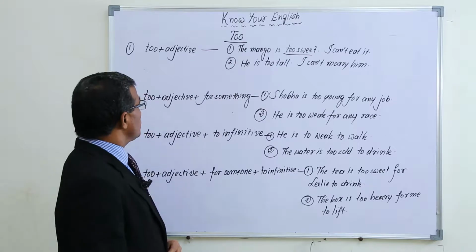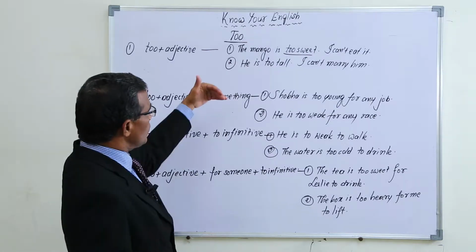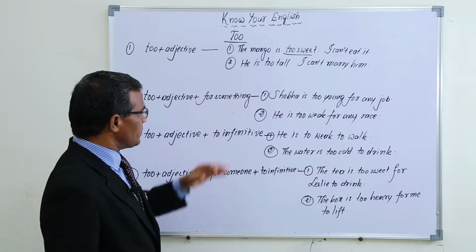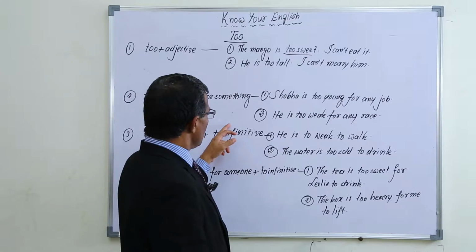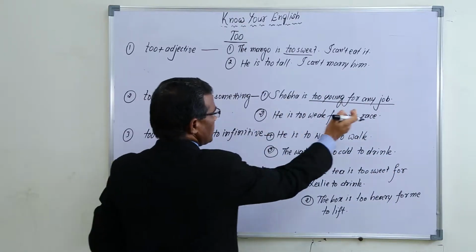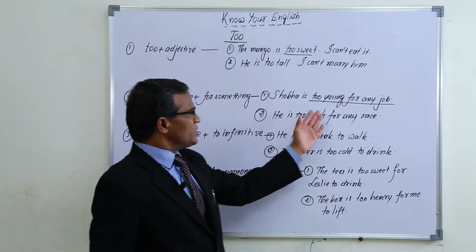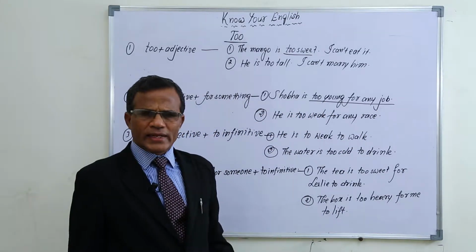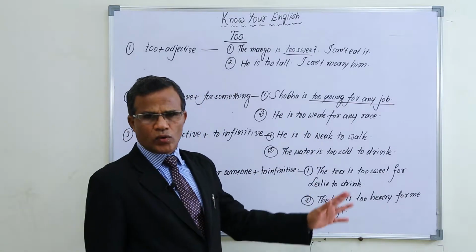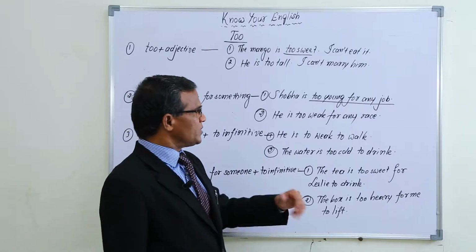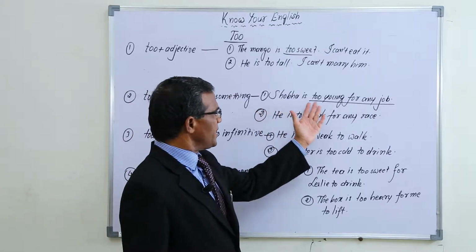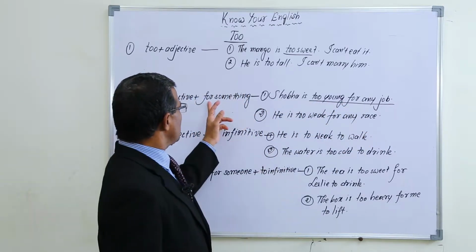So for giving negative meaning, generally we use 'to' in this way. In such ways we can use too plus adjective in one way. And the second way is too plus adjective plus for something. Shobha is too young for any job. For something means for any job. Shobha is too young for any job means she can't do any job because she is young. She is not old enough to do any job. That's why we can say Shobha is too young for any job.